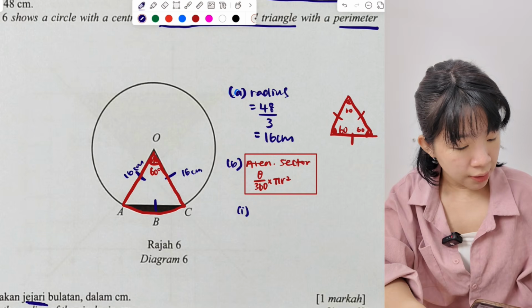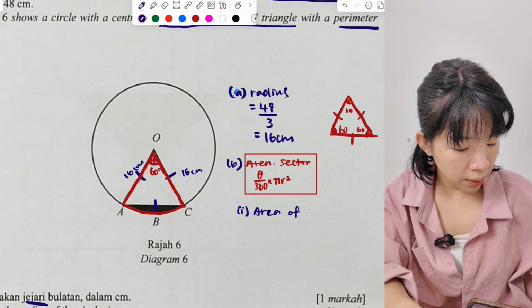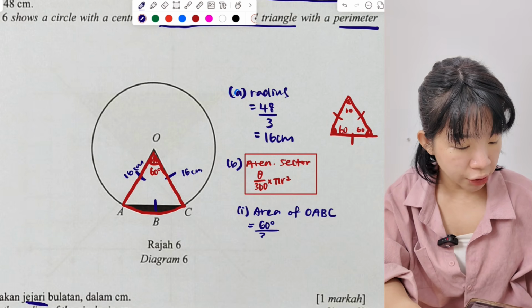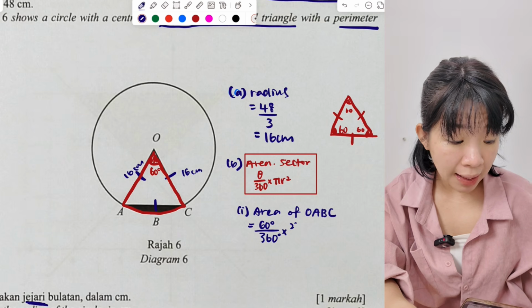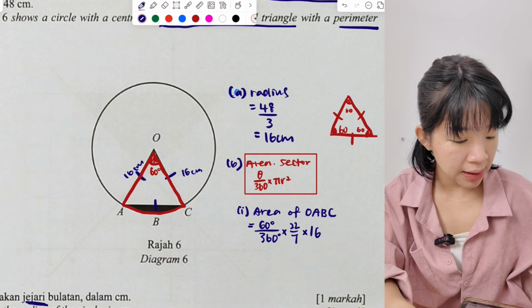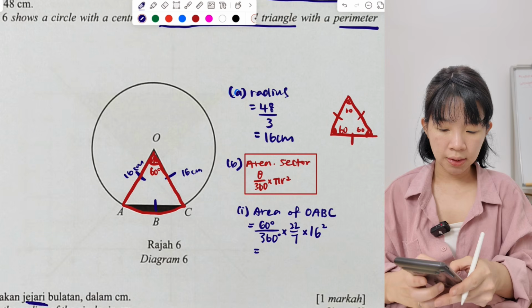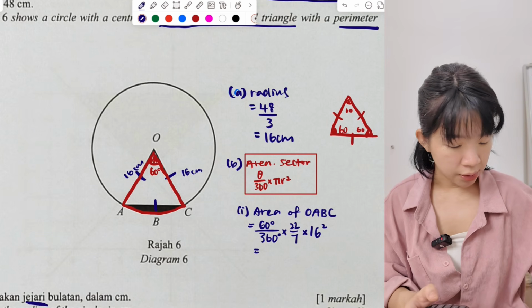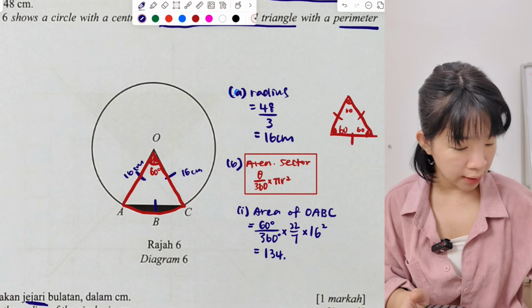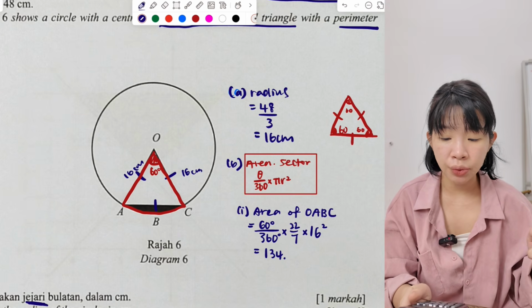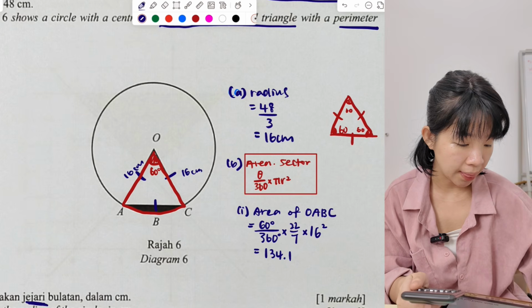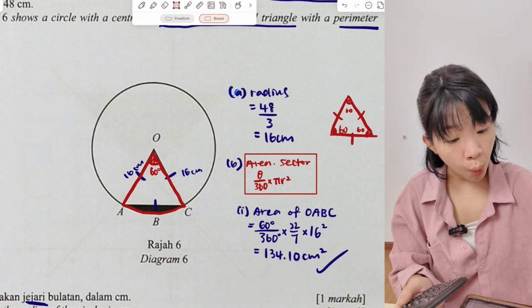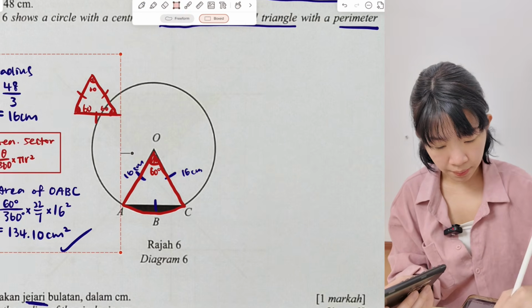Okay, so part 1. The area of OABC, area of sector. We put the angle first, 60 over 360 times pi, 22 over 7, r is 16, then square. 60 over 360 times 22 over 7 times 16 square. Okay, so the answer is 134 point, we put 2 decimal places, 0 9 5, so 134.10 cm square. So that is part A.